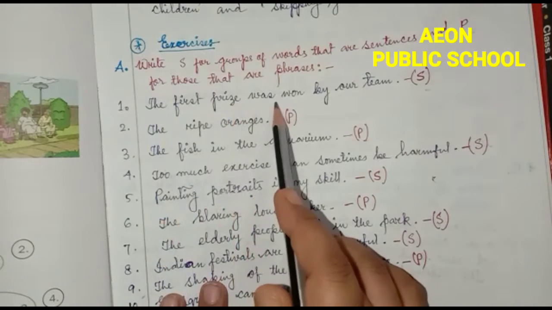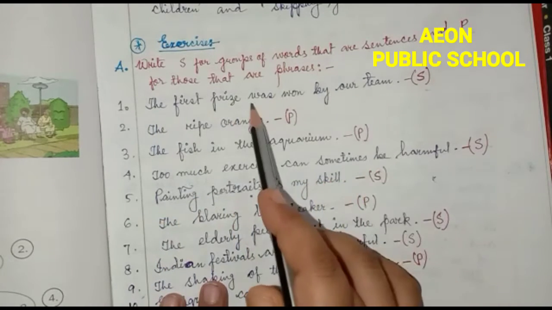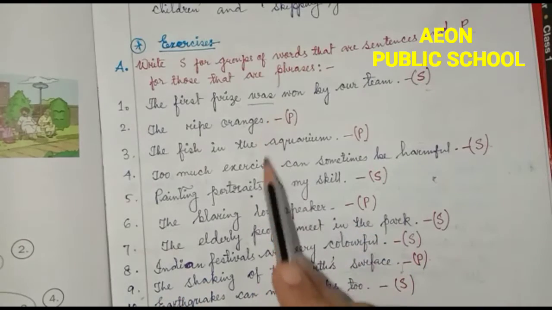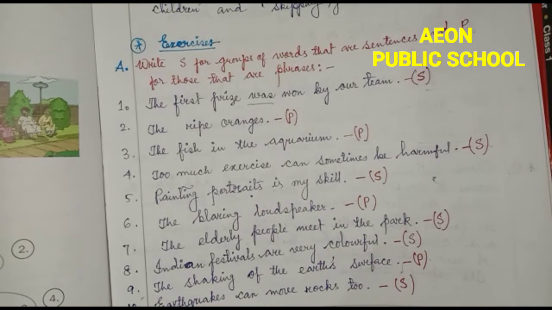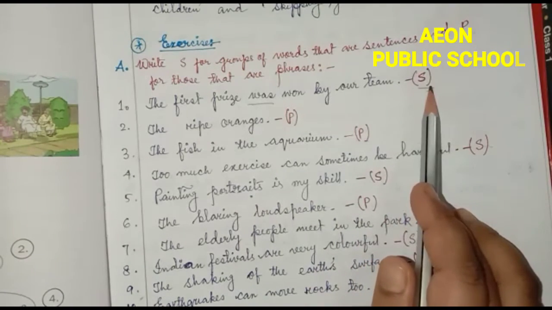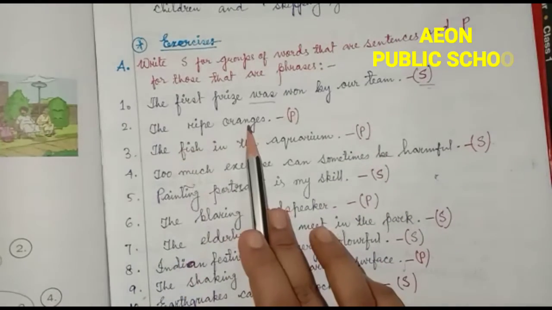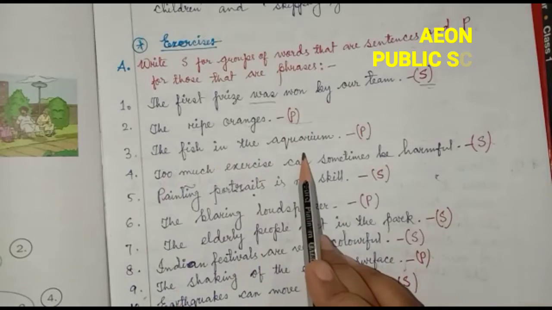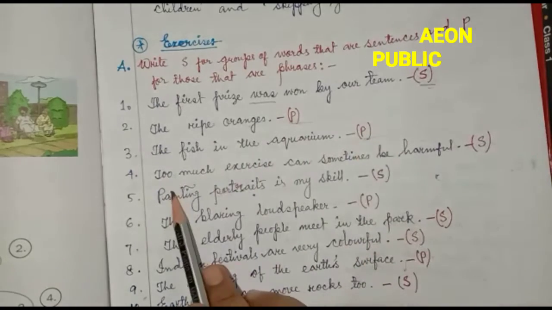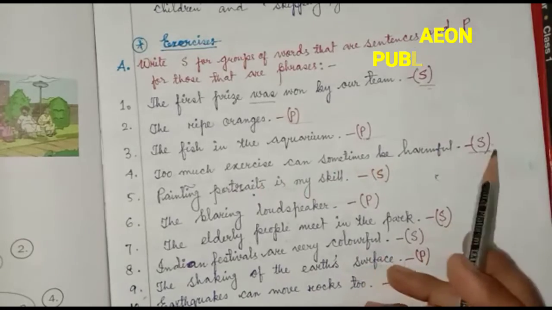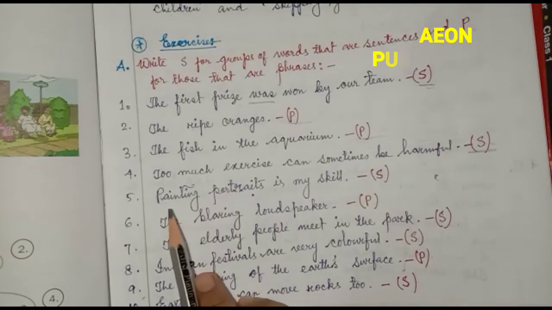The first prize was won by our team. We know that in a sentence there will be a verb, but in a phrase there will not be a finite verb. So it makes complete sense, and we put S for sentence. The ripe oranges, phrase. The fish in the aquarium, phrase. Too much exercise can sometimes be harmful, sentence.